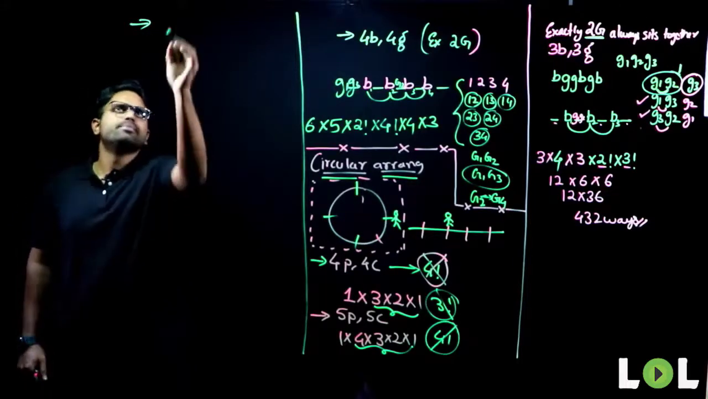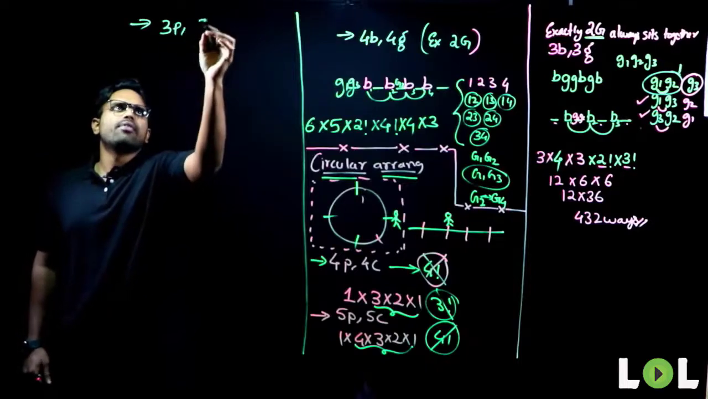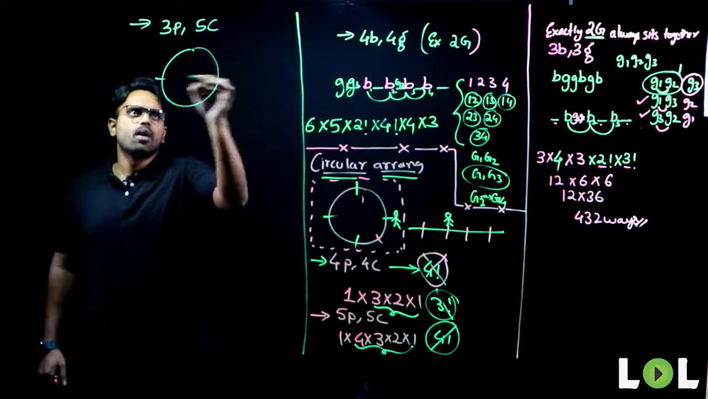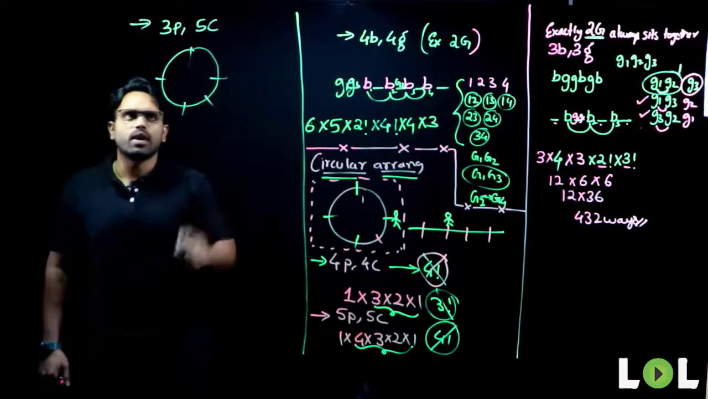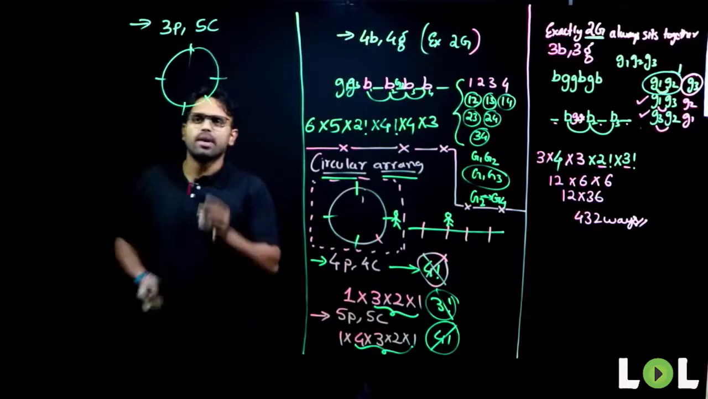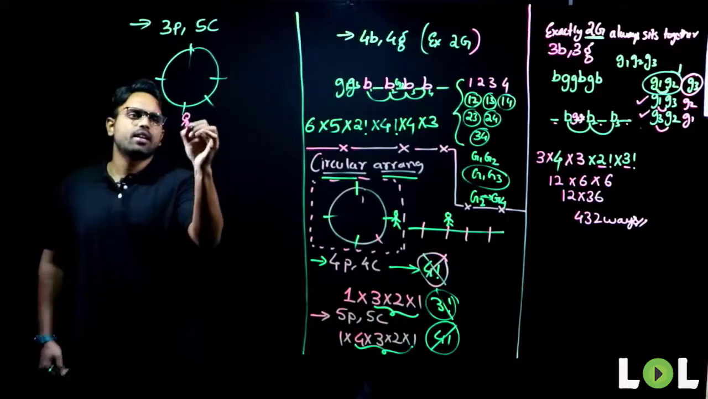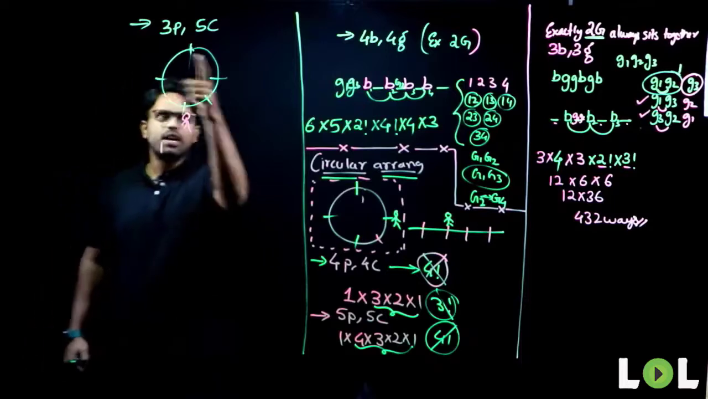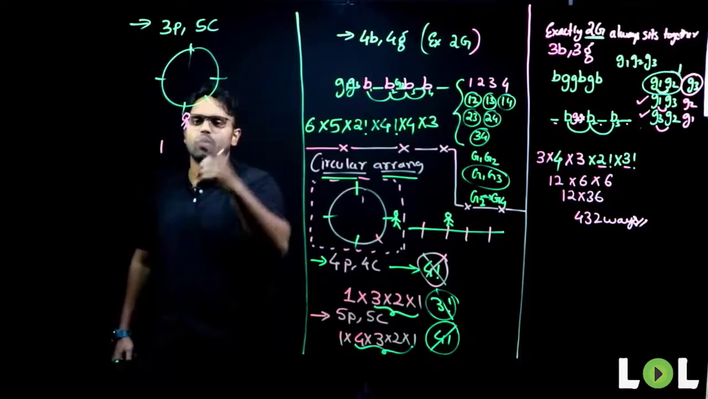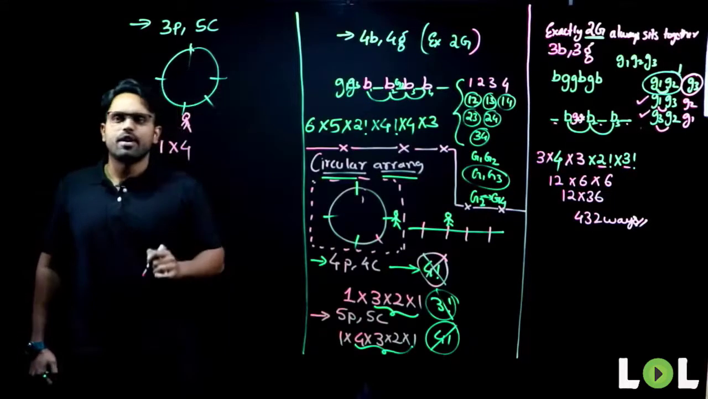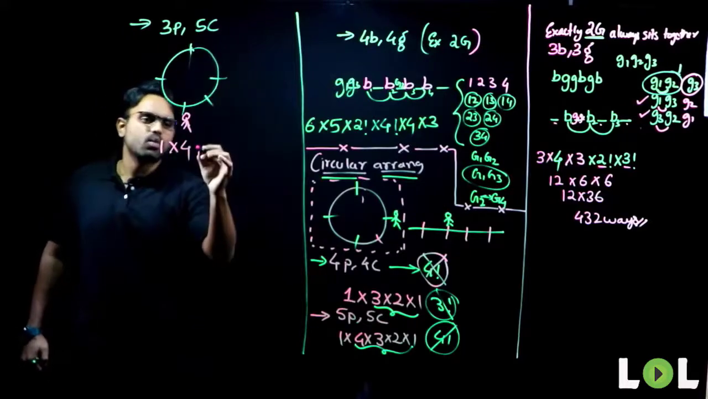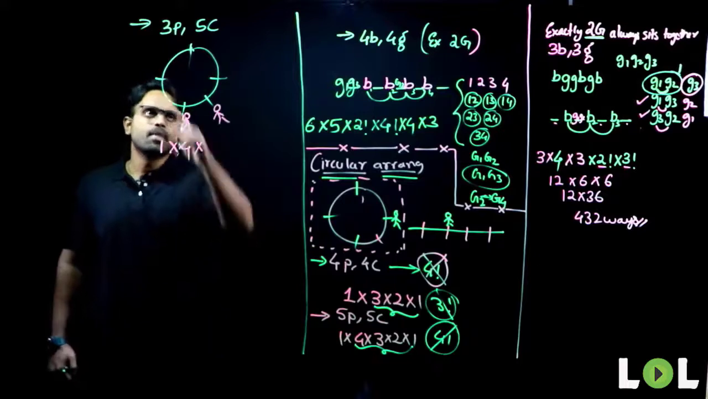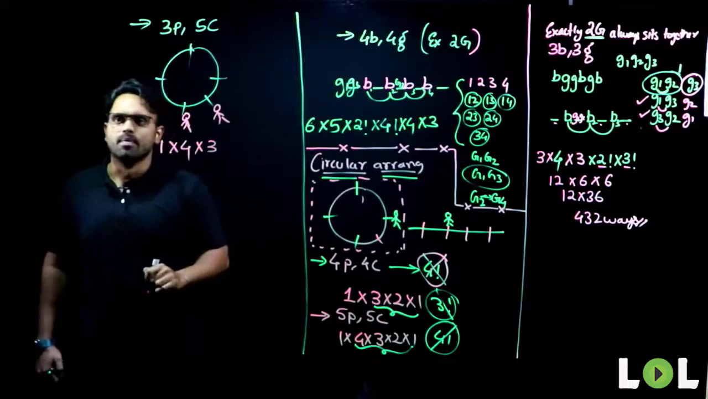3 people, 5 chairs. Same circular. 1, 2, 3, 4, 5. When the first person walks in, how many different ways can he sit? Let's say he sat here. That's the only way he can sit. Now, when the second person walks in, how many different ways can he sit? First, second, third, fourth. He can sit in 4 different ways. Now, when the third person walks in, he can sit, let's say, relative to the second person who sat here, in 3 different ways.